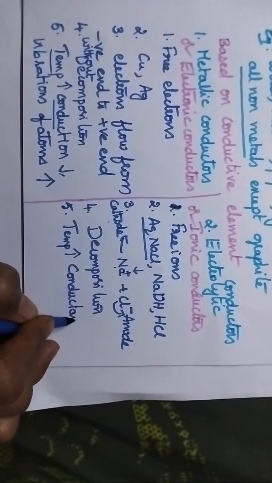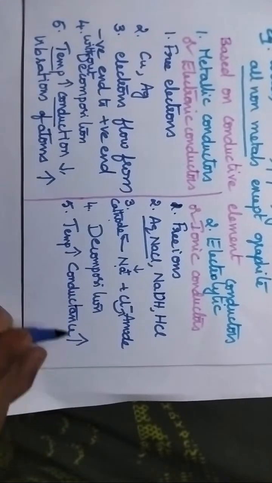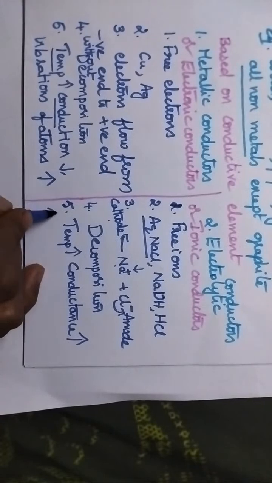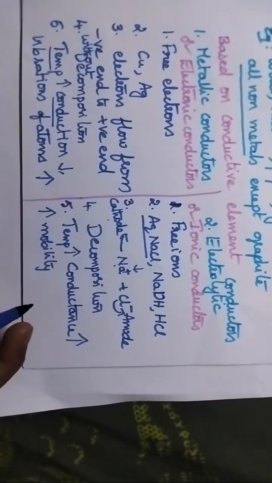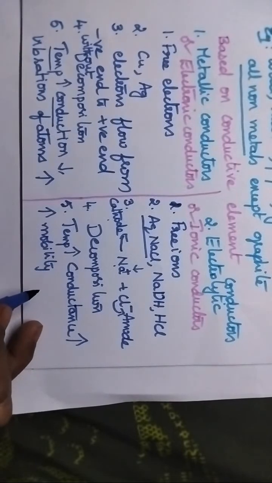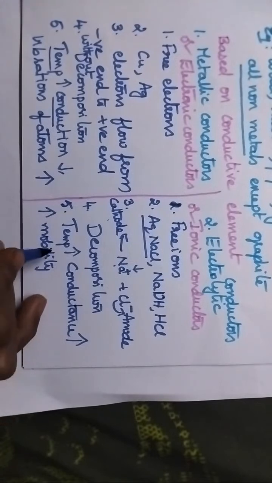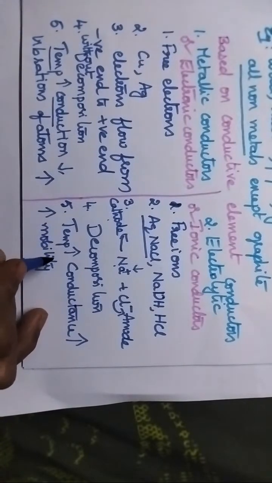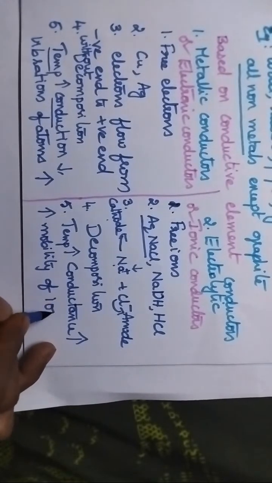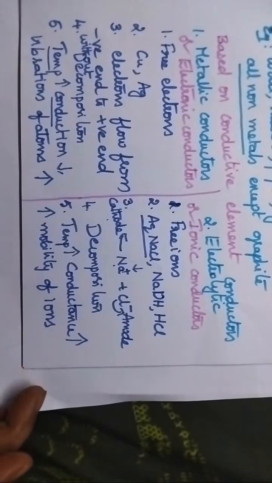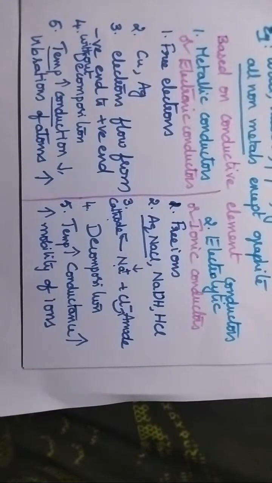That means the conductance increases. Why? It is due to the increase in the mobility of ions. So as the temperature increases, the speed of the ions increases and hence the conductance also increases. These are the important differences between metallic conductors and electrolytic conductors.